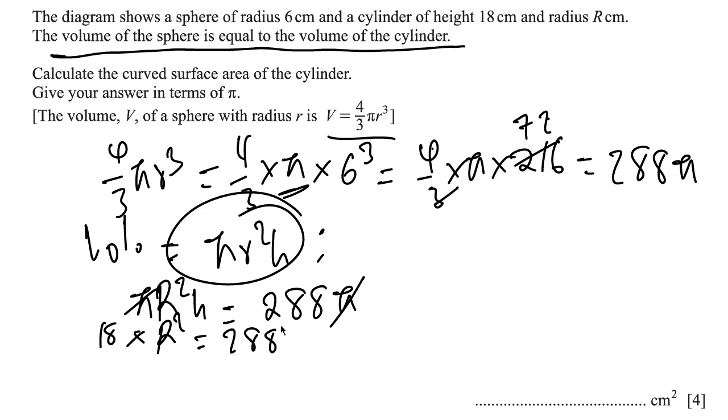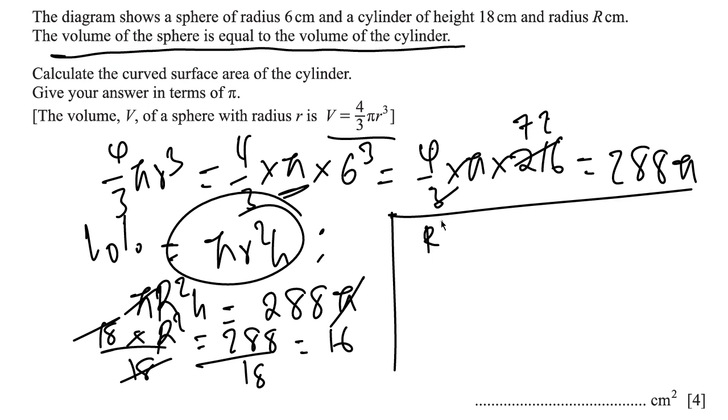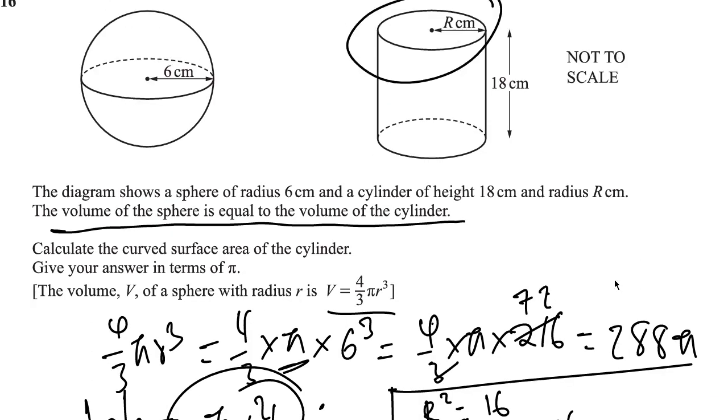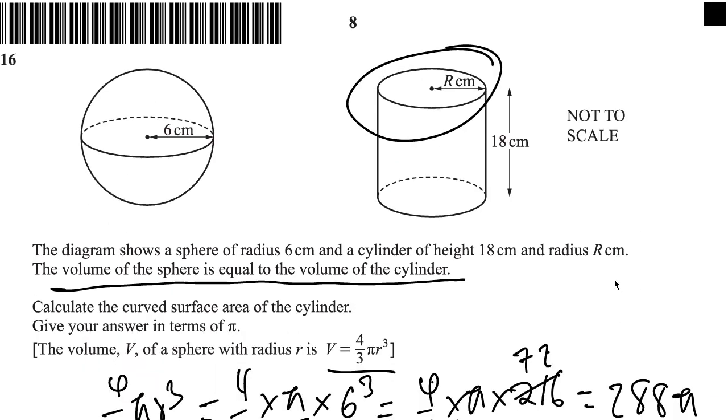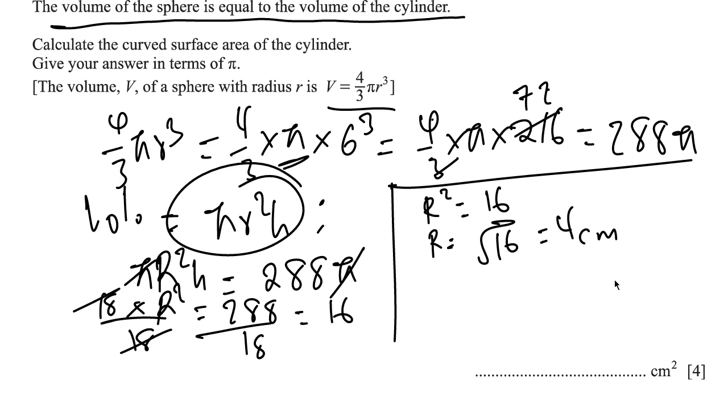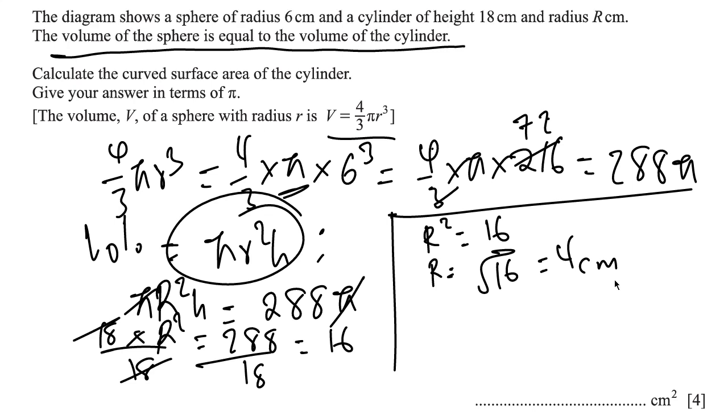So 288 divided by 18, we're going to have 16, right? So that tells us that r squared is equal to 16, and then r will be equal to the square root of 16, and that's going to be 4 cm. So that tells us that the radius of this cylinder is 4 cm. You get that? Nice.